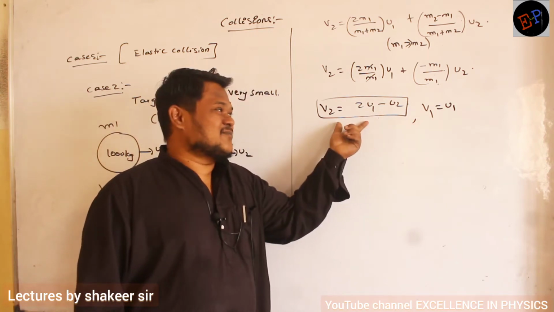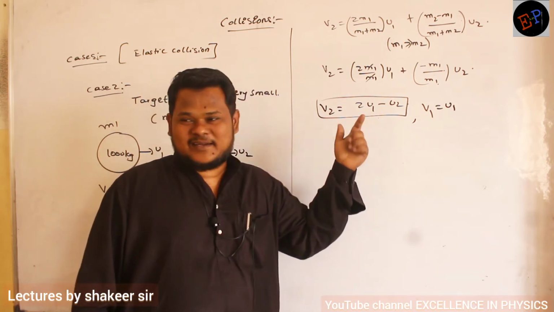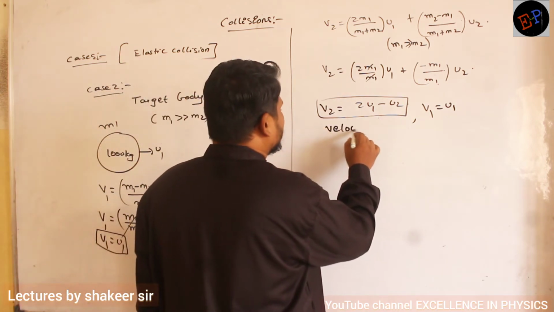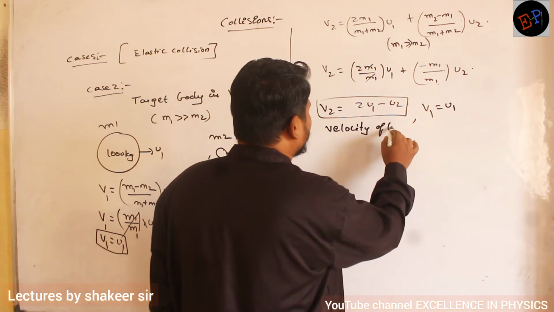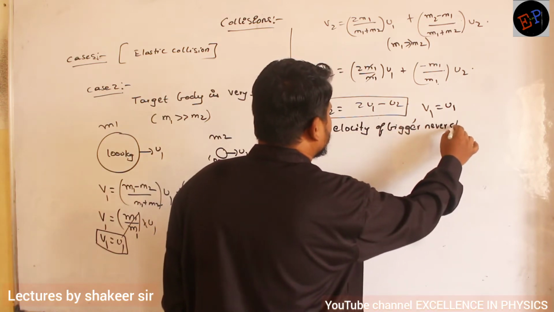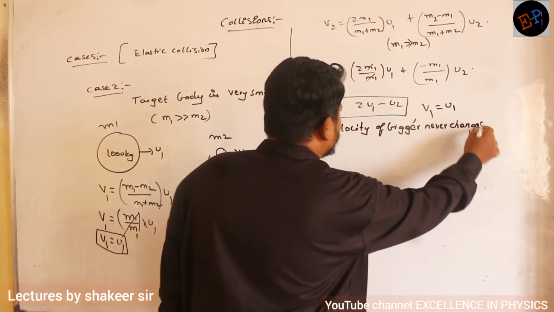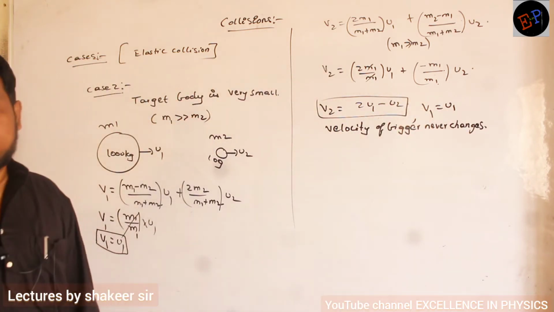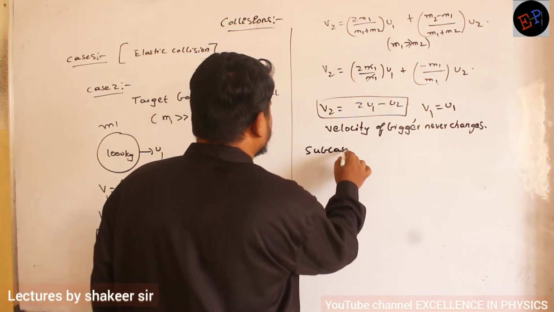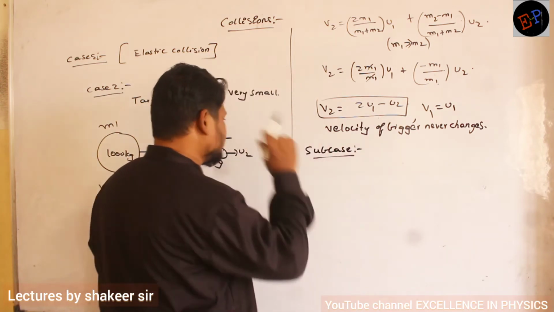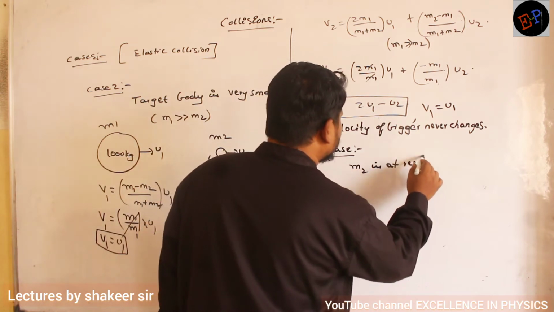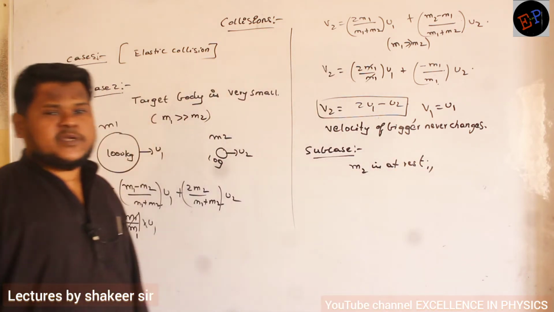But this is the equation for velocity of second body. Are you able to understand? So therefore what I will write, velocity of bigger body never changes. Clear, number? So in this one I will write another sub case. In the same case number 2 I will write one sub case. What is the sub case? M2 is at rest. Okay, ma? What is meant by M2 is at rest?